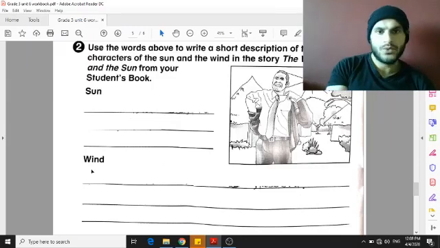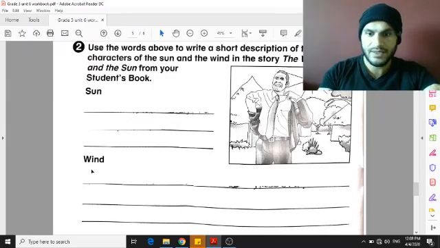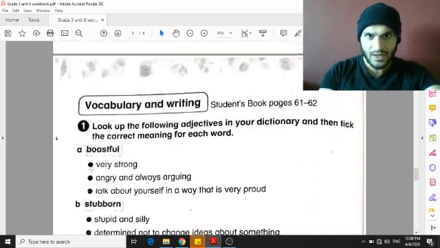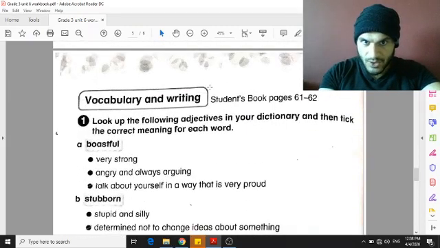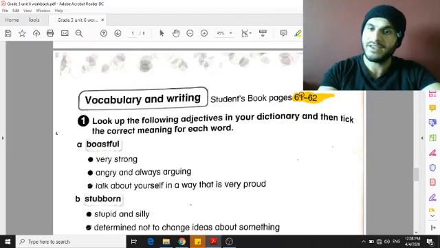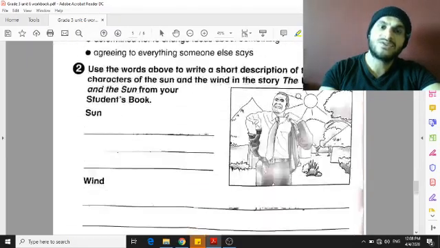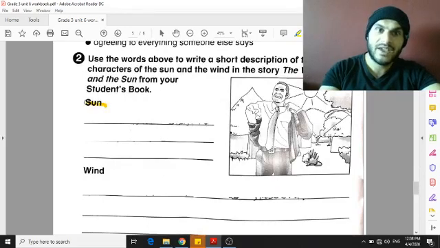I would like you to talk about these stories using the student's book, page 61 and 62. You have to read the stories again that we read together. It's a good practice. And then you are going to describe the characters.